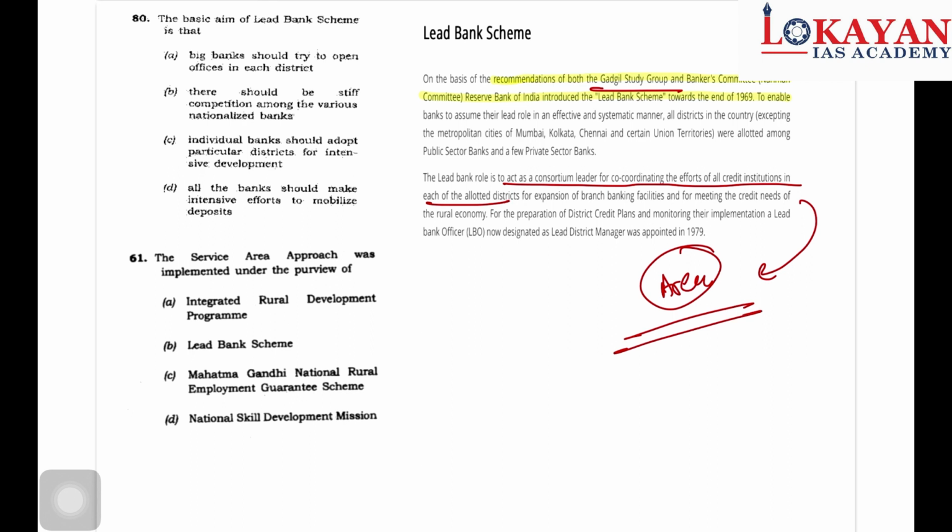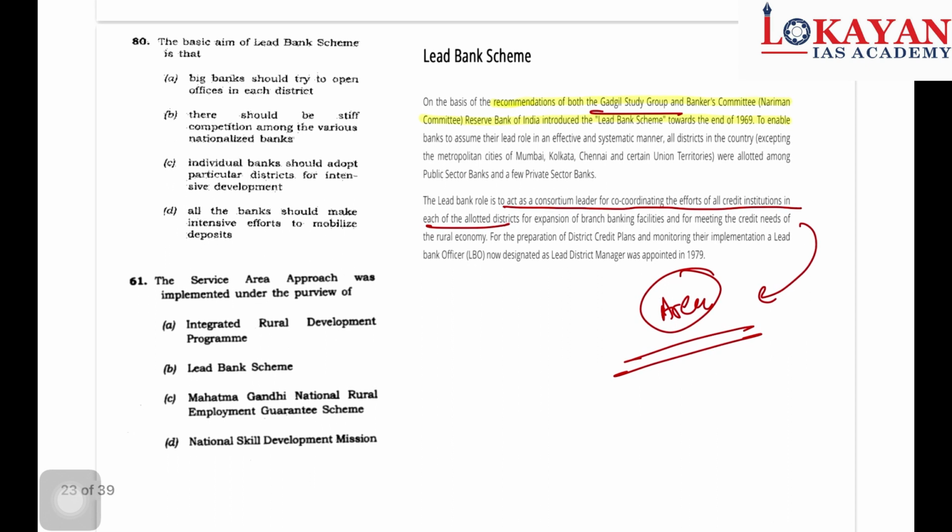You can read the description here, but what I want to highlight is the importance of PYQ. This was a PYQ asked in I think 2010 or 11. The basic aim of the lead bank scheme is, so what is the basic aim? Big banks should try to open offices in each district. There should be steep competition. Individual bank should adopt a particular district. So this is the correct option. This is a service area approach.